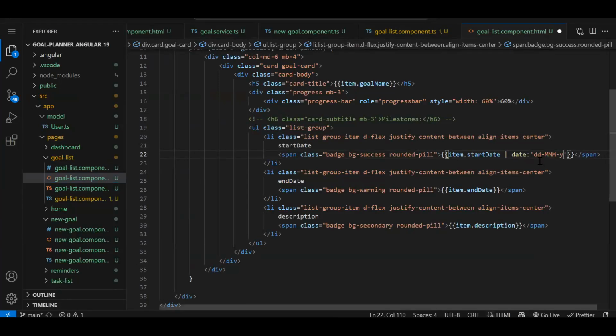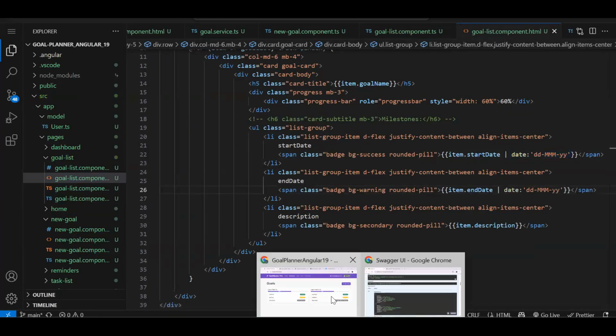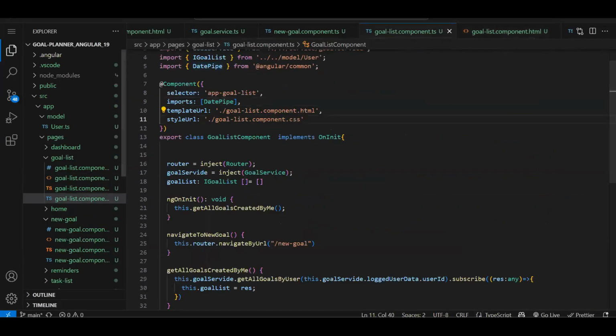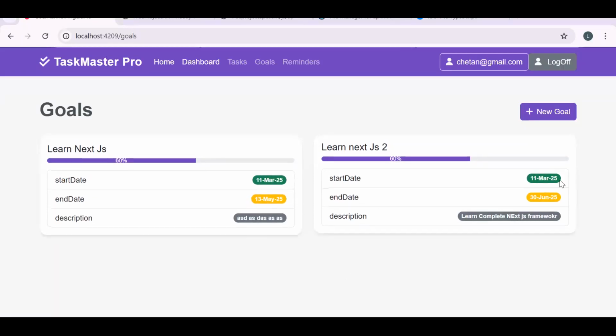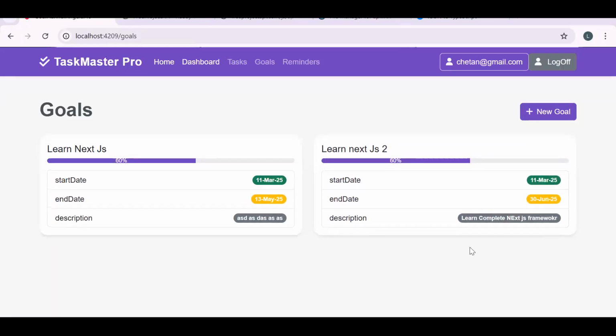y, 2 times y only. Whatever the format you think, you can provide it over here. Let's save and check. So now you can see the date is coming properly. Again, as I said, I will be modifying the API, so in each goal you will be getting the milestone also.